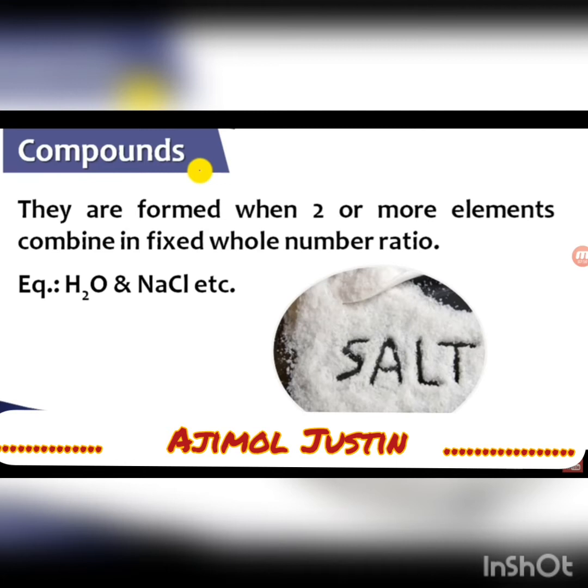So if hydrogen is 2, then only one oxygen can combine with it. So this is called a fixed whole number ratio. Compounds are formed when two or more elements combine together in a fixed whole number ratio.